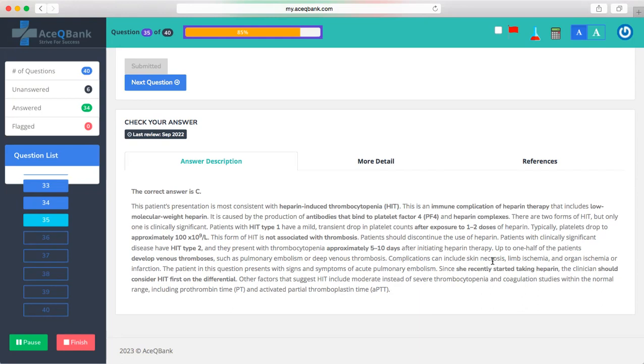The complications are skin necrosis, limb ischemia, organ ischemia, infarction, and signs and symptoms of acute pulmonary embolism. She recently started taking heparin, so the clinician should consider HIT first on the differential. HIT should cause moderate rather than severe thrombocytopenia, with coagulation studies, PT and APTT, within normal range.